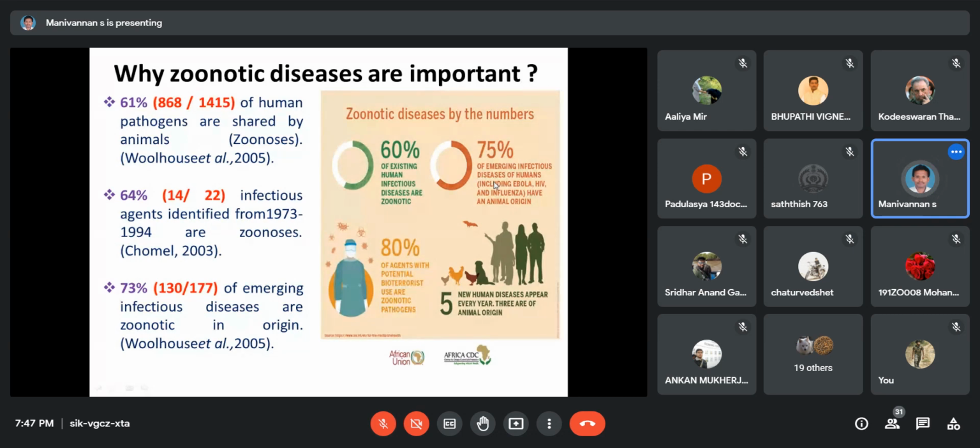And 5 new diseases appear every year; 3 are of animal origin. Is it clear? Any doubt? Why are zoonotic diseases important? 60% of existing human infectious diseases are from zoonosis. 70% of emerging infectious diseases are from zoonosis. 80% of bioterrorist organisms, bioterrorist sources, are zoonotic. Each year, 5 diseases appear. Out of 5, 3 are from zoonosis.